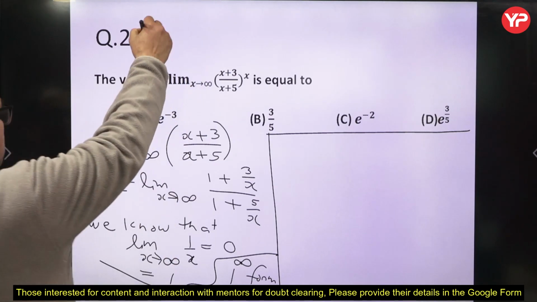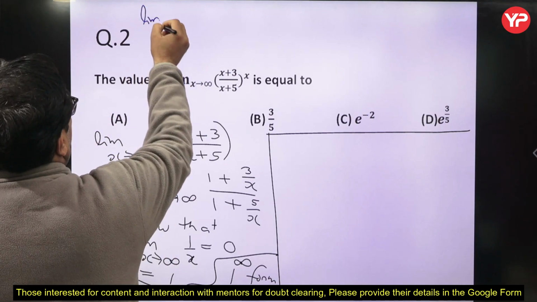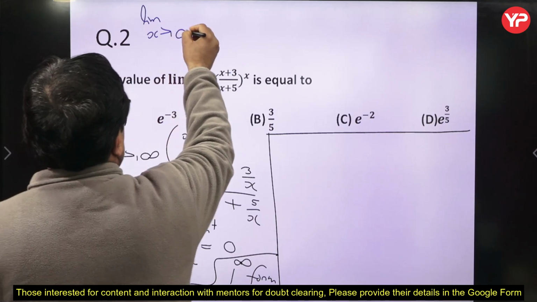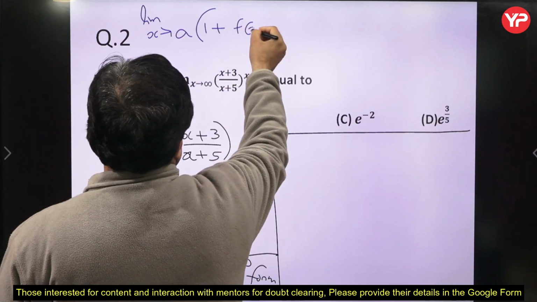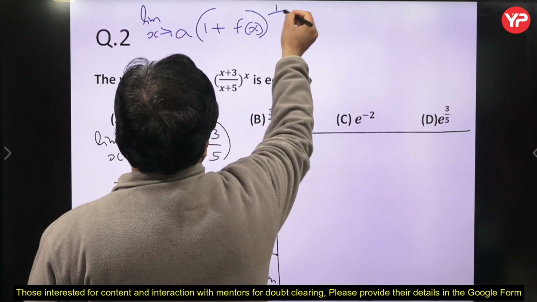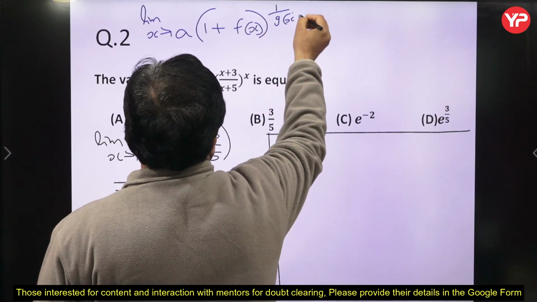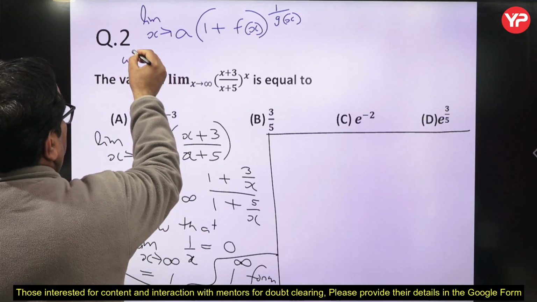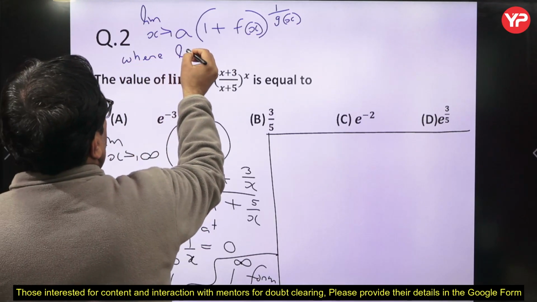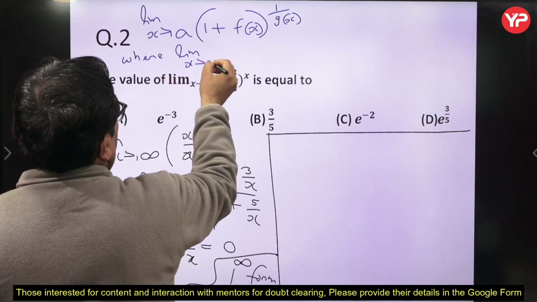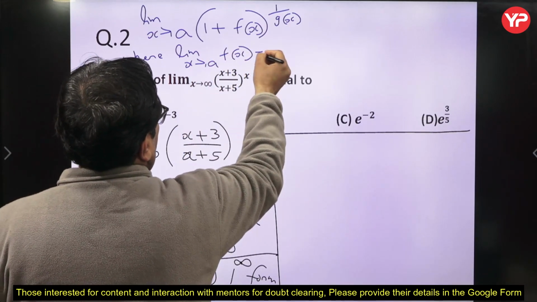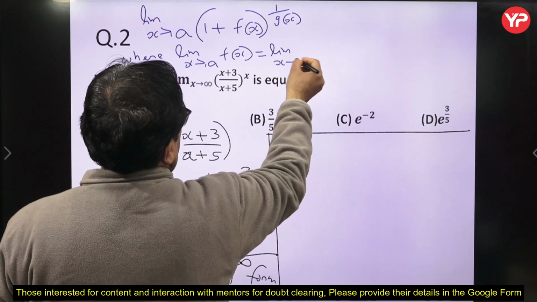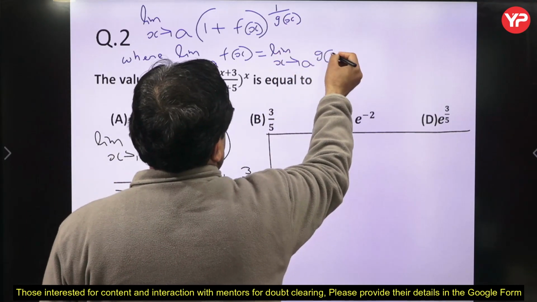So look here, suppose we are having limit x tends to a of (1 plus f(x)) to the power 1 upon g(x). Suppose we are having this, where limit x tends to a f(x) is equal to limit x tends to a g(x), and this is equal to 0.